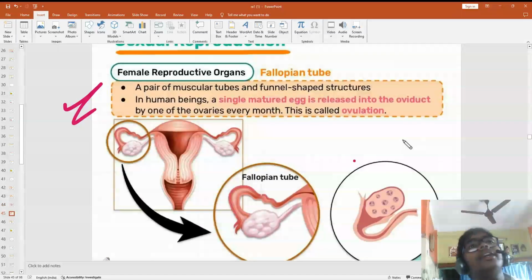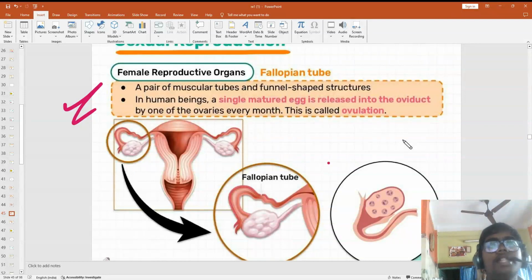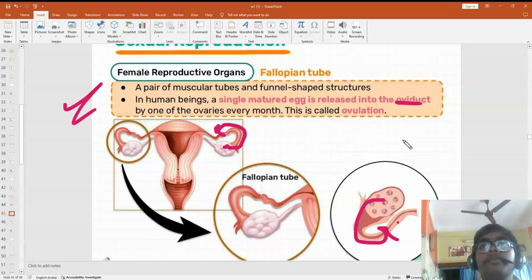The fallopian tube, like the vas deferens or sperm duct, is also called an oviduct. It carries the egg from the ovaries to a distance. In the fallopian tube only, the egg is fertilized.